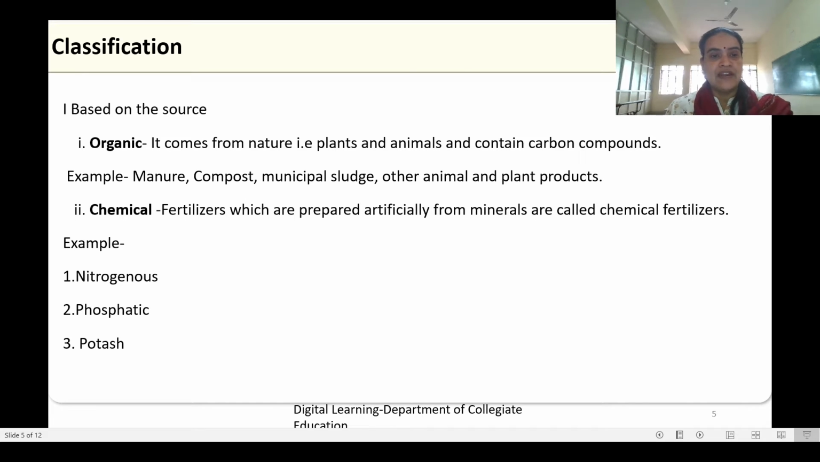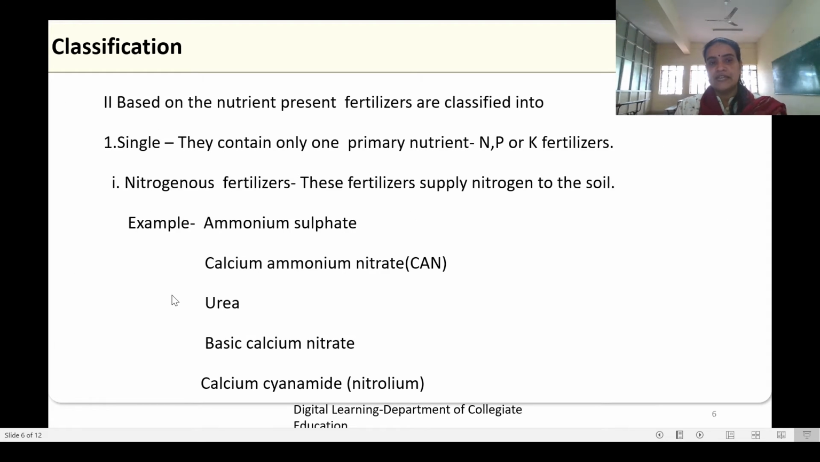Fertilizers can be classified based on the source as organic and chemical fertilizers. Organic fertilizers come from nature, that is plants and animals, and they contain carbon compounds. Example, manure, compost, municipal sludge, other animal and plant products. Chemical fertilizers are prepared artificially from minerals and they are called chemical fertilizers. They can be nitrogenous, they can be phosphatic, or they can be potash fertilizers.